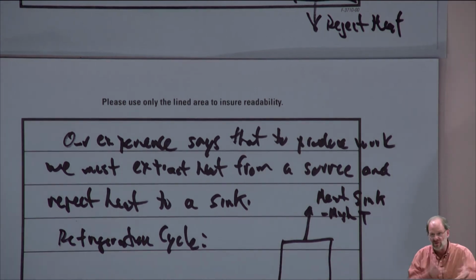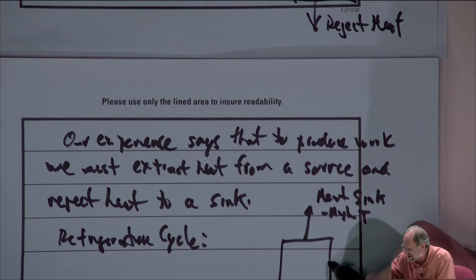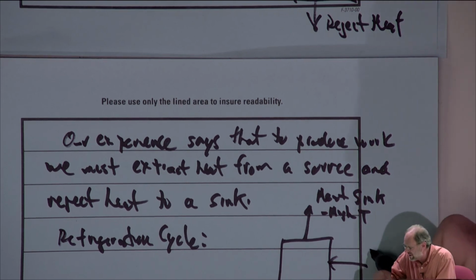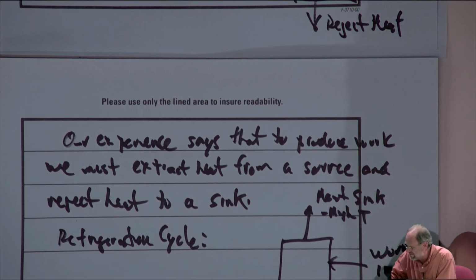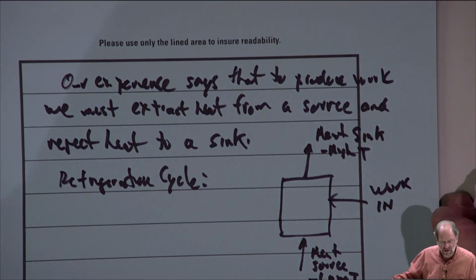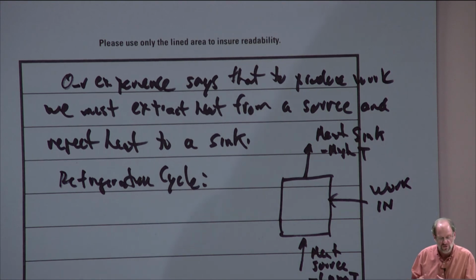Within that refrigerator is the refrigeration cycle. We're actually taking heat out of something cold, we're then doing work to it, so there's always going to be some sort of work input. And it's that work input that allows us to transfer heat from the cold source to the hot sink.